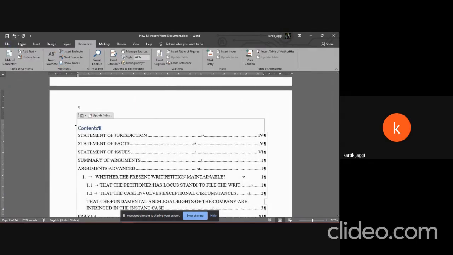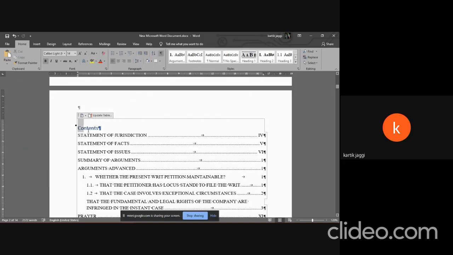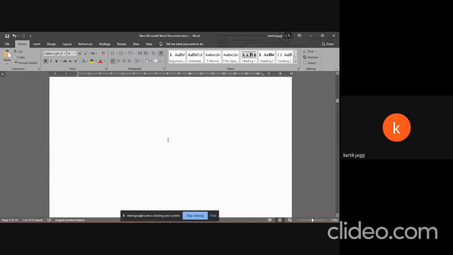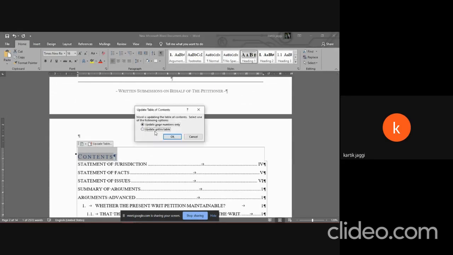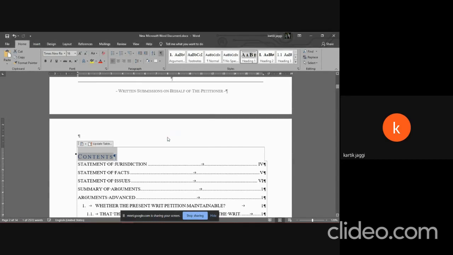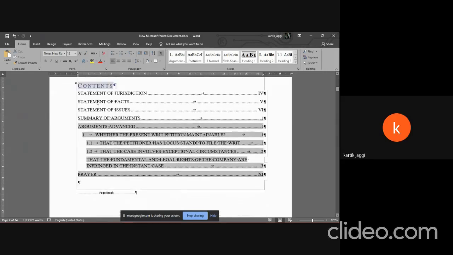Now, we want to make this look like a heading. But if I click on heading 1 to make it look like a heading, first of all, it doesn't, and when I update the table, it will appear as a particular heading on the table.